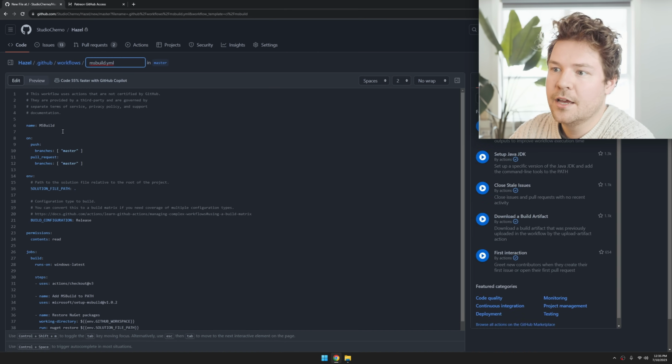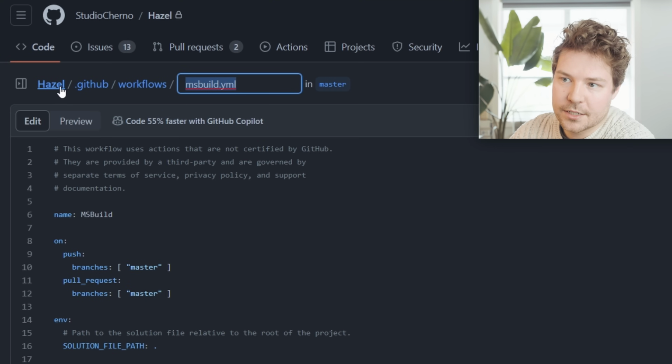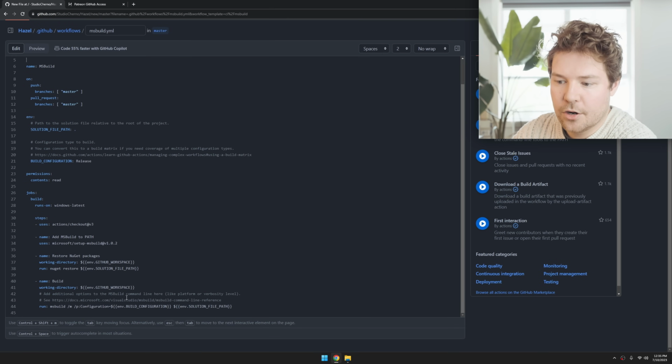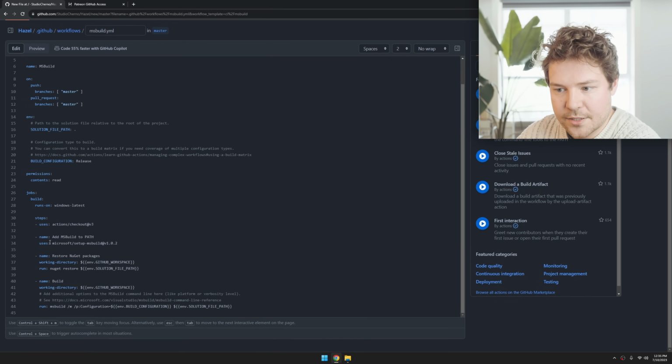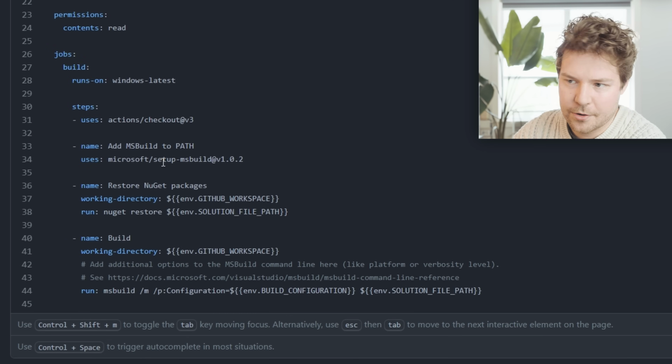When you hit configure here, you can see it's made a new workflow under your repository under .github workflows. Here it is. You can call it whatever you want. It's a YAML file, and this is the code that it gave you. So this was my starting point, which is great because you can see that it does two critical things, or three critical things even.